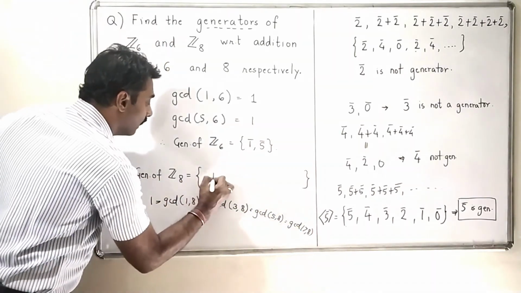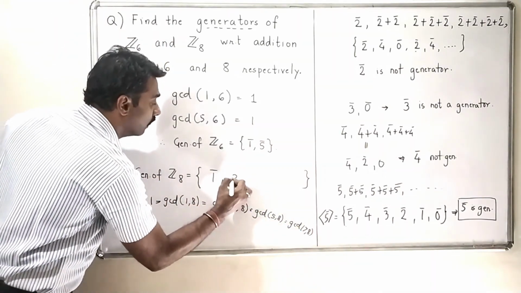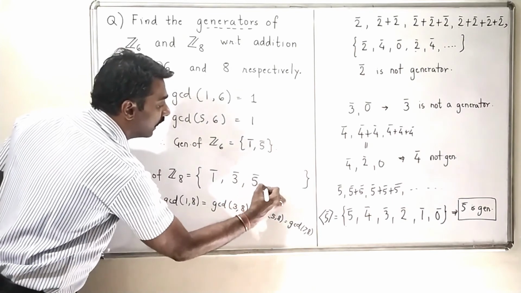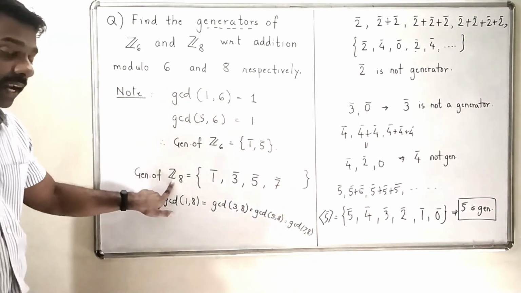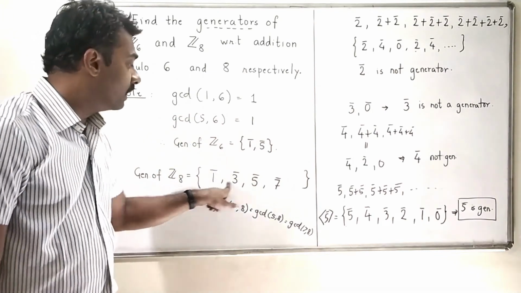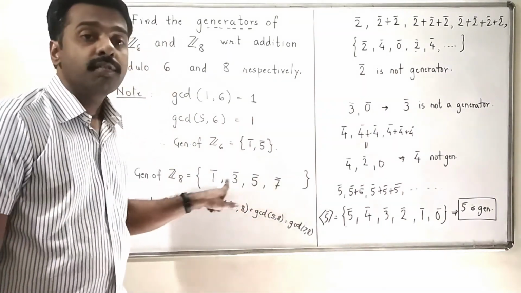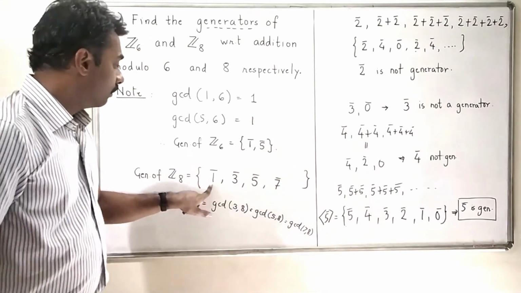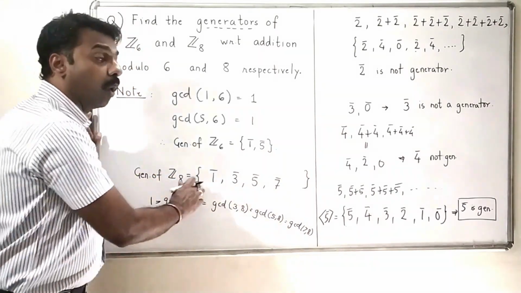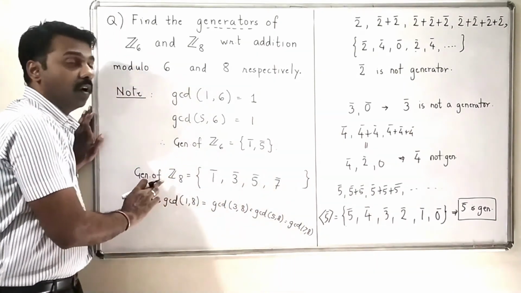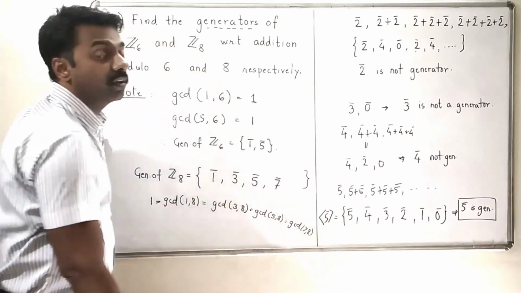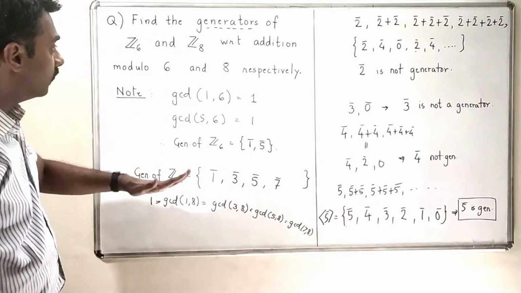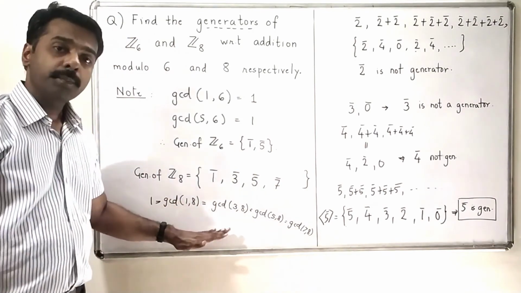So this is the way that I calculate the generators of Zn as fast as possible. In general, if you have Zn, the number of generators is phi of n. Because this is phi of 8, you will get 4 generators of Z8. If you have Zn, you will get phi of n generators for Zn. So with this, the problem is now finished.